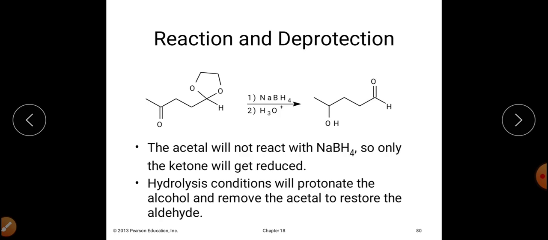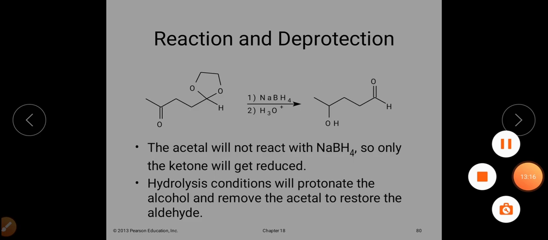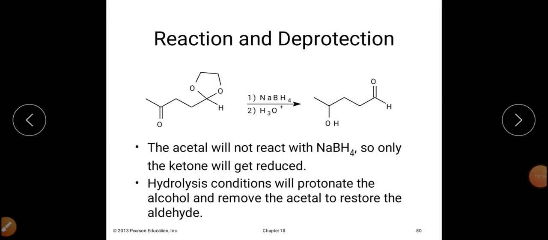So this is the beauty of this reaction, that we can allow a particular carbonyl group to react with the alcohol, and that will be converted into acetal, and after that we can carry out the remaining reaction, and that will convert it into the desired product.